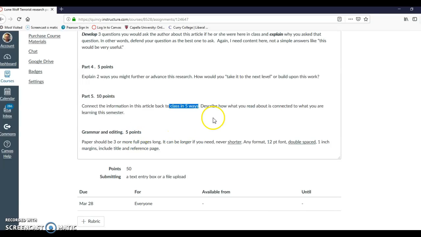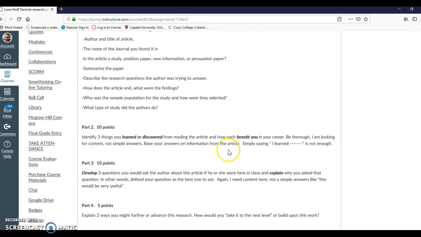Grammar and editing, make sure your paper is professionally written. I do not want a bunch of typos and misspelled words, etc., etc. You need a title page, a reference page. You got to have at least 3 pages to your paper. Make sure it is substantive. Okay, put some meat in it. Double spaced, 12-point font, 1-inch margins, all the standard formatting rules there. Okay, so this is the instruction.